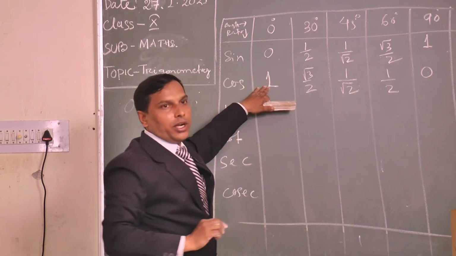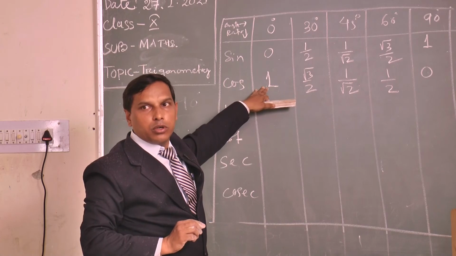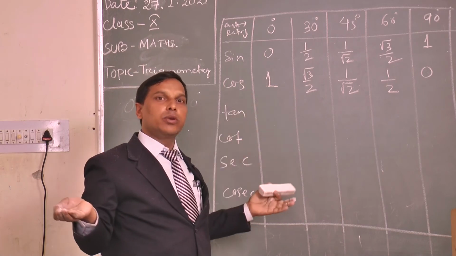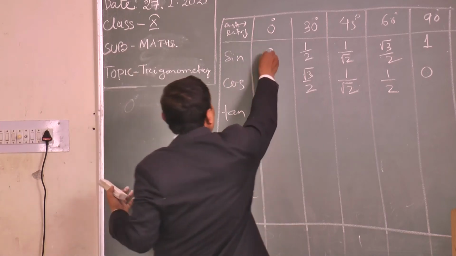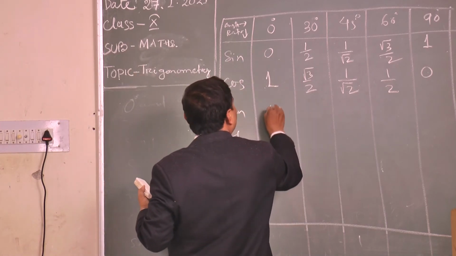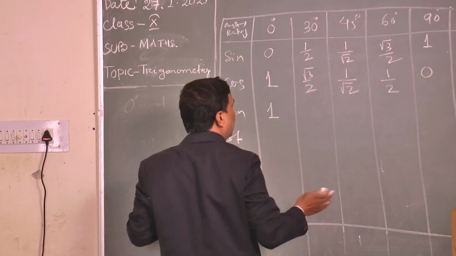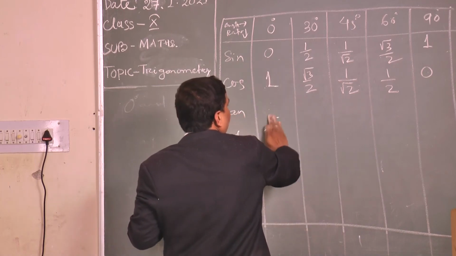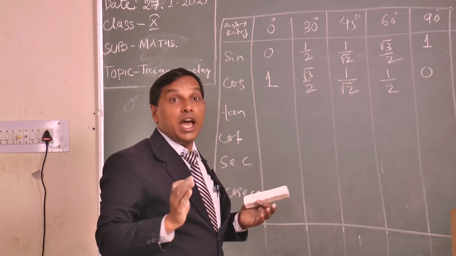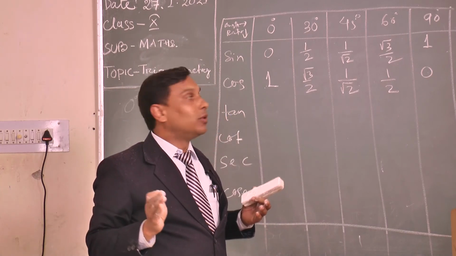Now sin and cos, you are getting the sin and cos values. Then easily you can get tan values. What is tan? Sin by cos. Sin 0 by cos 0 is equal to tan 0. Tan 0 is equal to 0 by 1. Tan 0 is equal to how much? 0.